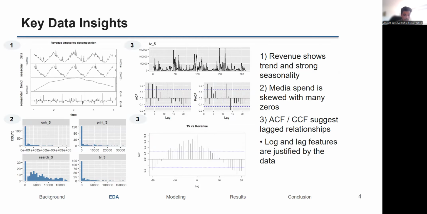Exploratory analysis shows clear seasonality and trend in revenue, as you can see in the chart on the top left. Media variables are skewed and often sparse, as you can see in the histogram at the bottom left, which motivates log transformations. The autocorrelation and cross-correlation plots, as you can see on the left, suggest that past marketing spend can influence current revenue, which motivates lag variables. These exploratory findings directly inform feature engineering.